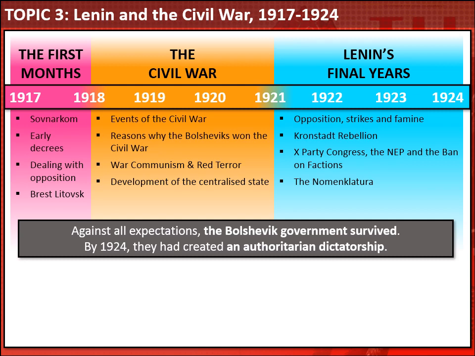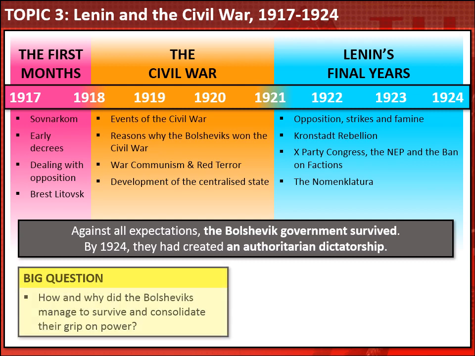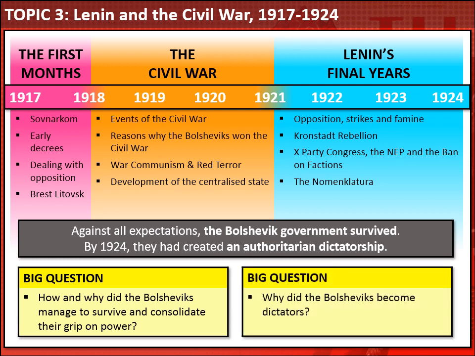And as we work through this part of our course, there are two big questions that we're going to keep coming back to again and again and again. The first one is this: how and why did the Bolsheviks manage to survive and consolidate their grip on power? How did they achieve that? And the second big question that we're going to keep coming back to is this one: why did the Bolsheviks become dictators? What caused that to happen?